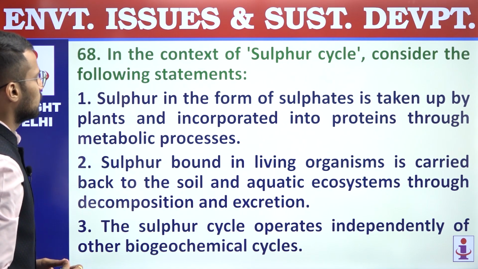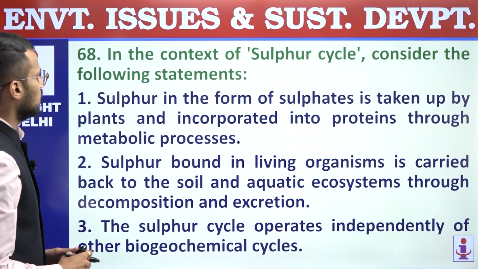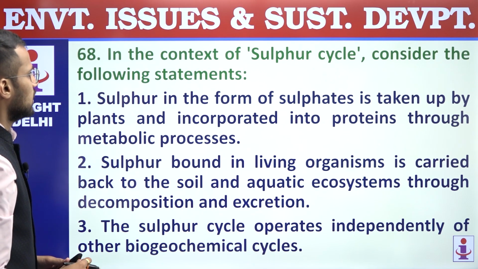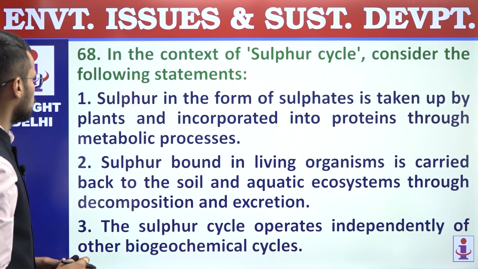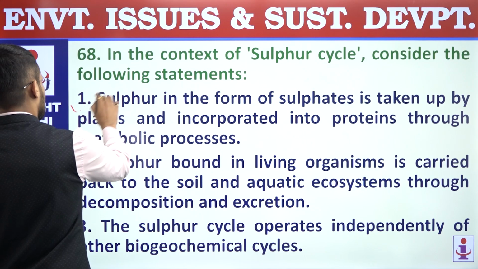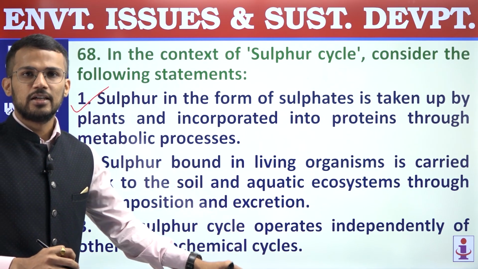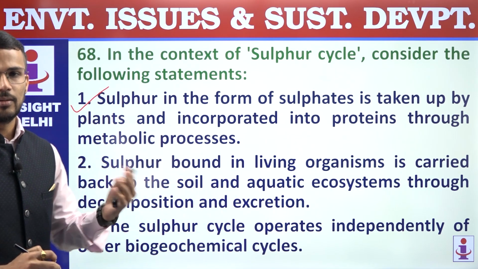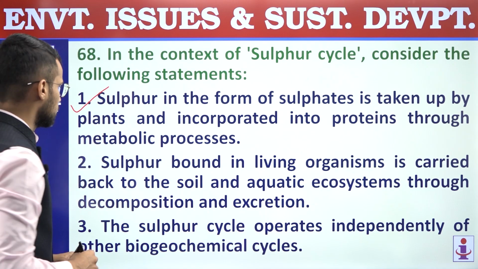68. In the context of the sulfur cycle, consider the following statements. First, sulfur in the form of sulfates is taken up by plants and incorporated into proteins through metabolic processes. Right, so this statement is correct. Sulfur in the form of sulfate is present in the rocks, and it is taken up by living organisms, and it is incorporated in proteins.